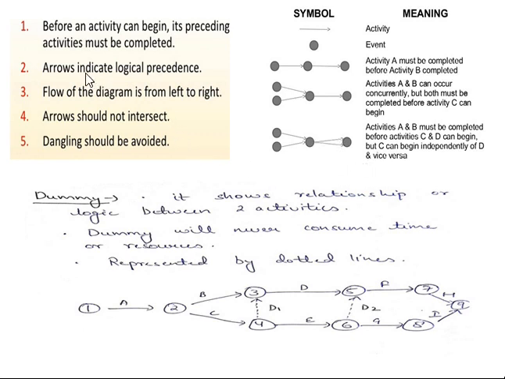So what we need to observe here is that before an activity can begin, its precedence activity must be completed. That means if you want to start this activity, we need to complete its precedence, its previous activity, otherwise we cannot start this activity. So here, if I want to start this activity, it is dependent not only on this single one, it also depends upon this activity. That means if both of these activities have completed, then only this particular activity will start. That we need to remember.